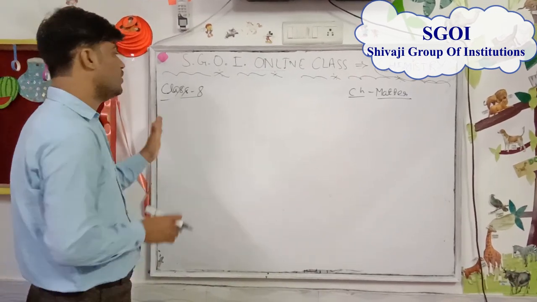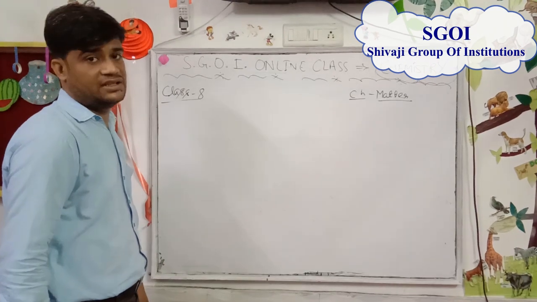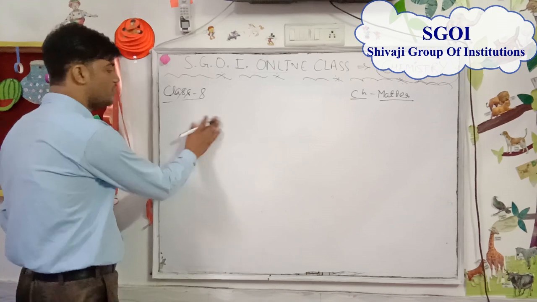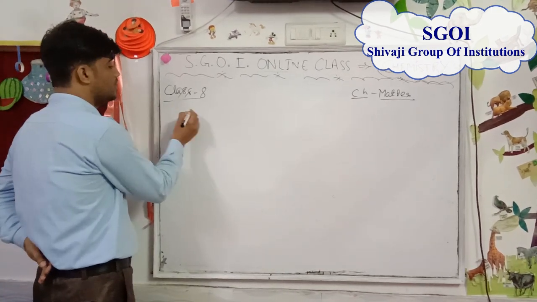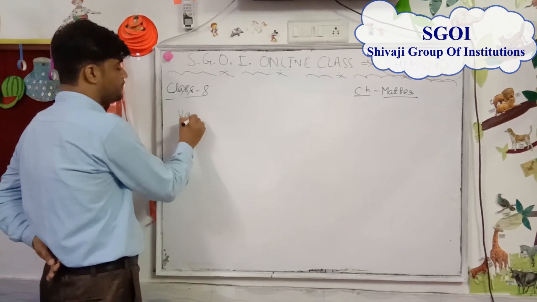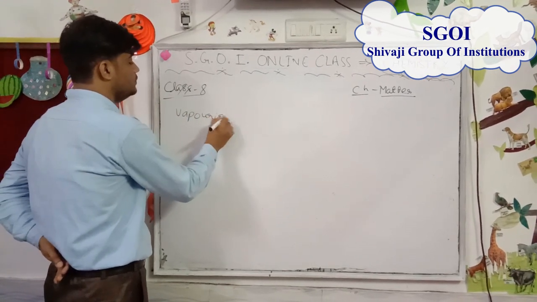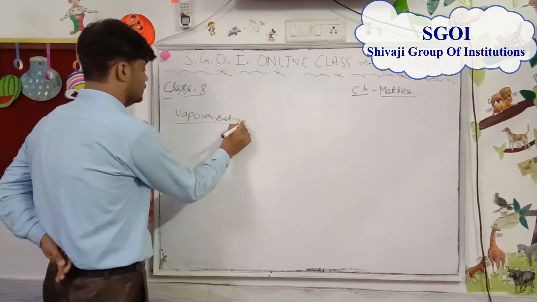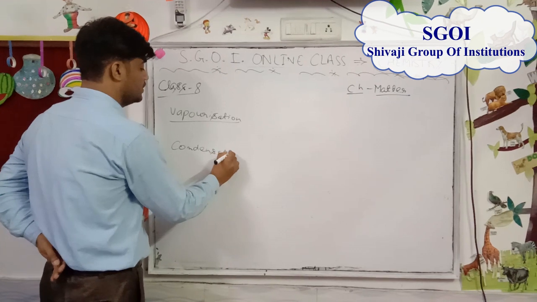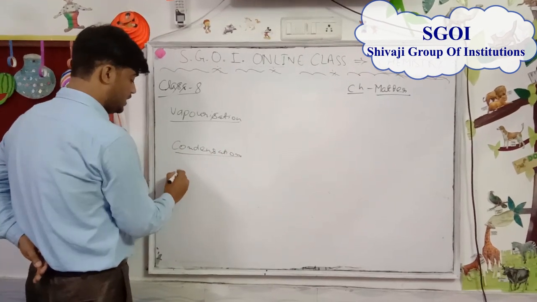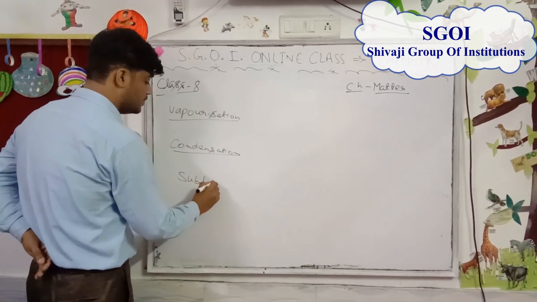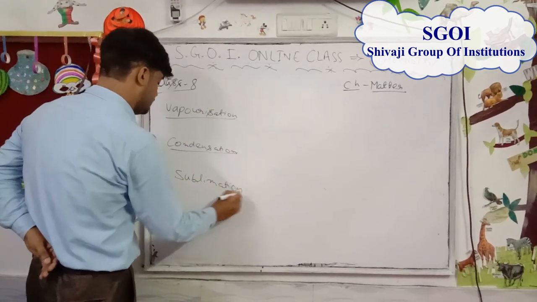We have discussed how a solid is converted into a liquid state and how a liquid is converted into a solid state. Now we will discuss the processes known as vaporization, then condensation, and again sublimation.